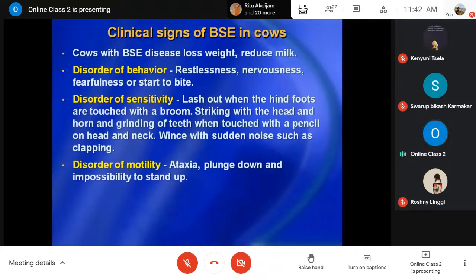When the hind foot is touched with a broom, just the hind limb, they start kicking or striking, and striking with the head and horn, and grinding of the teeth when touched with a pencil on the head and neck.